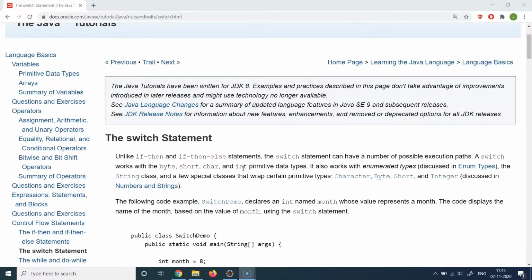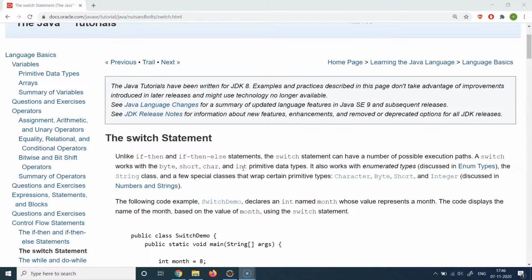So let us first understand, why do we need switch statements? Generally, whenever you want to check a condition, you can use an if-else block. But what if you have multiple conditions to check? What if you have so many possible execution paths that it becomes too verbose to write it in an if-else kind of block? What if you have to check on constant values of certain expressions? How do you do that? It becomes even more challenging and the code becomes even more verbose. So in such cases, a switch statement can be used, in which you can have as many possible execution paths as you want, and it will work with constant values as well.